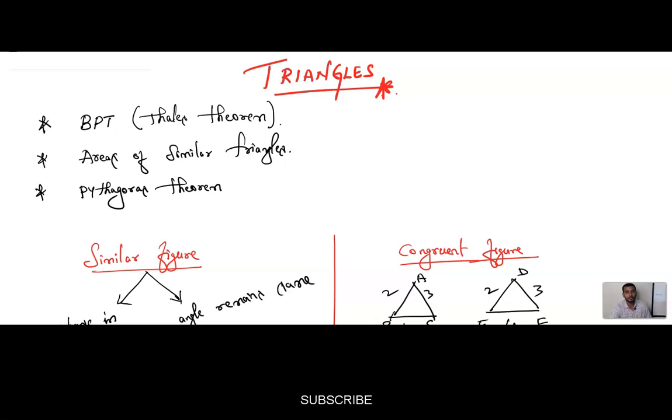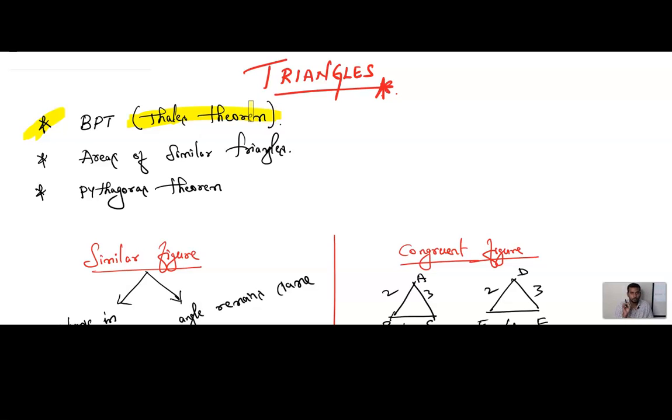Let me recap what we are going to study in this session. Very simple. First we are going to discuss the topic of the basic proportionality theorem, in short BPT, which was given by the mathematician Thales. So he himself named the theorem as Thales theorem. That is the first thing.